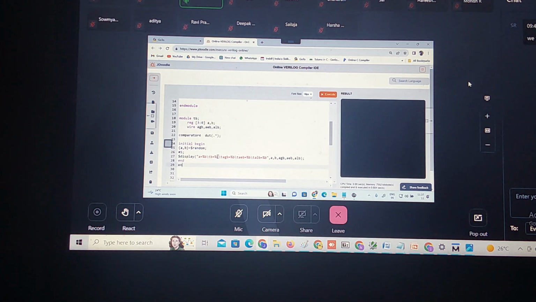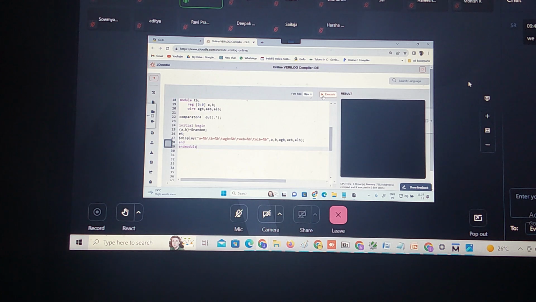Then end the module. Now let us run the program. So let me print A, B in decimal. Now A is 2 and B is 4. A is less than B is equal to 1. Right. So can I repeat this? Repeat. How many times? Okay, let us repeat 10 times.